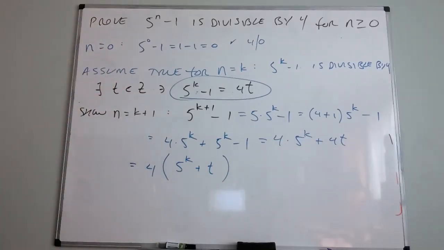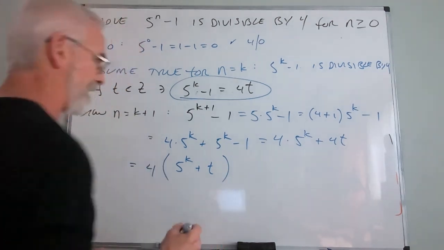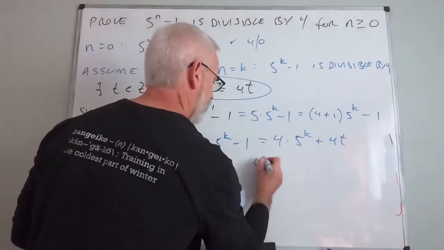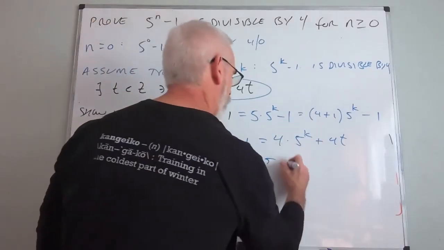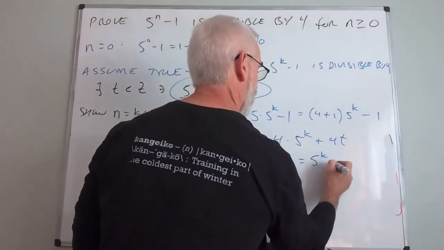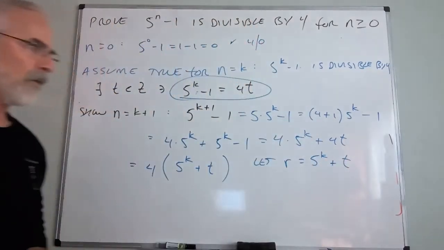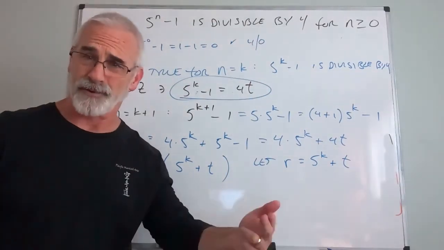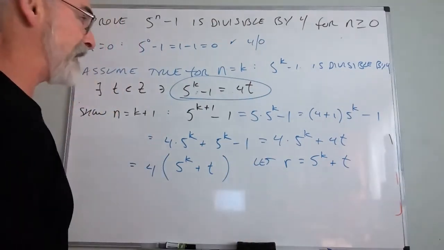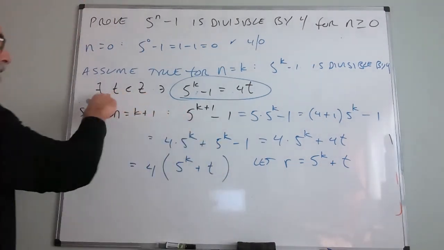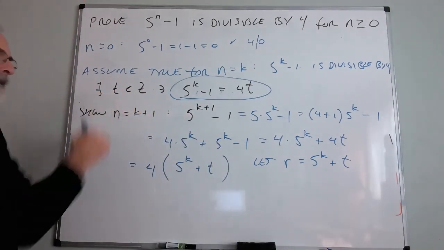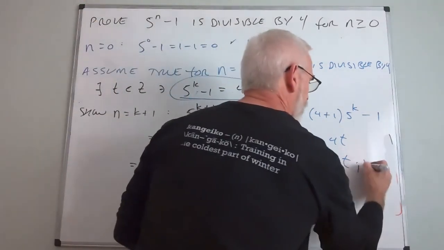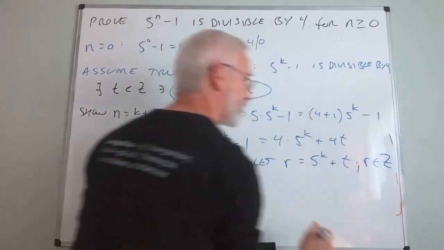Okay, now stare at that for a moment. What does that mean? Well, what letter aren't we using yet? Let r equal 5^k plus t. Well, 5^k means 5 times 5 times 5, k times. That means I'm doing a product plus t, but t is already an integer. Then we know r must be in the integers.